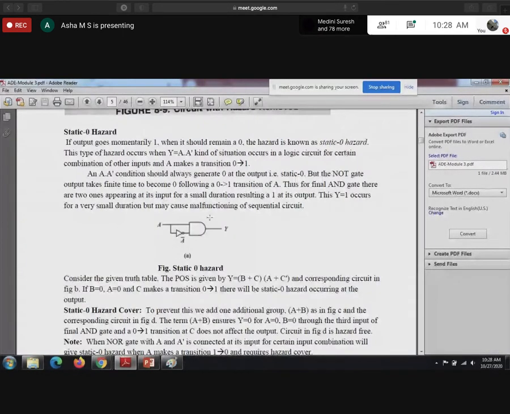So here I have a circuit. In the circuit, I have one inverter and one AND gate. So A into A dash, the AND gate output, right? A into A dash should always generate 0 at the output. So static 0. Whether you take A as 0 or 1, the output always is 0. So that is nothing but a static 0. But the NOT gate output takes a finite amount of time to become 0.